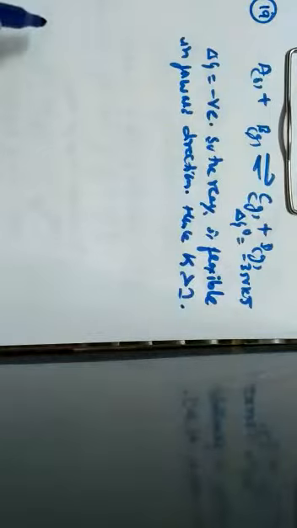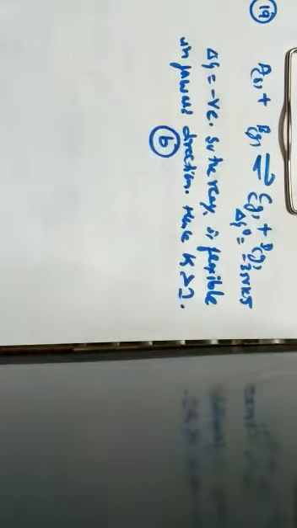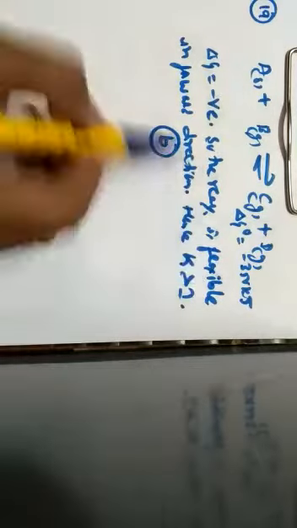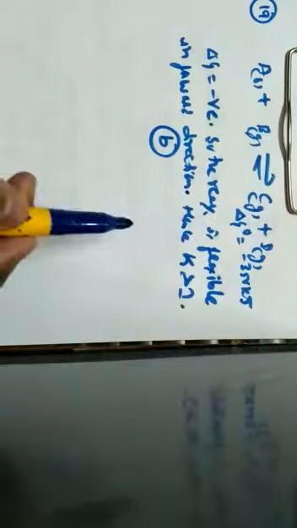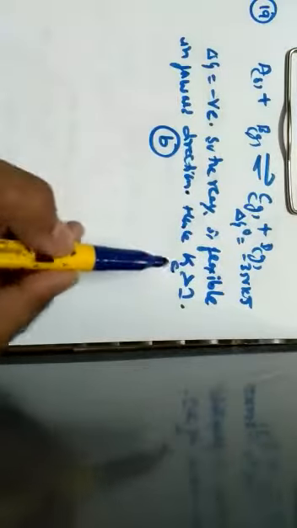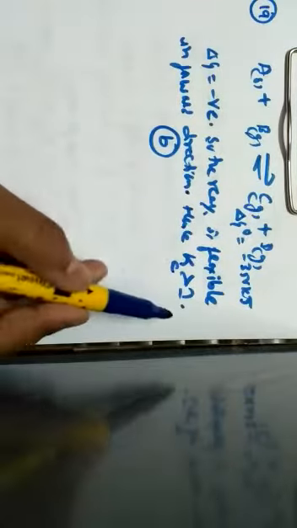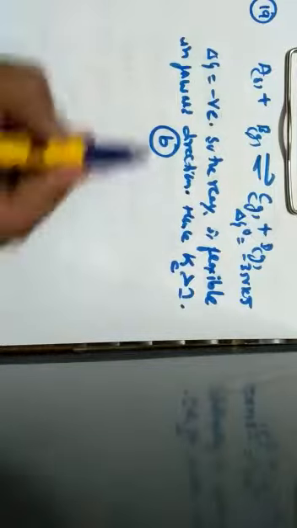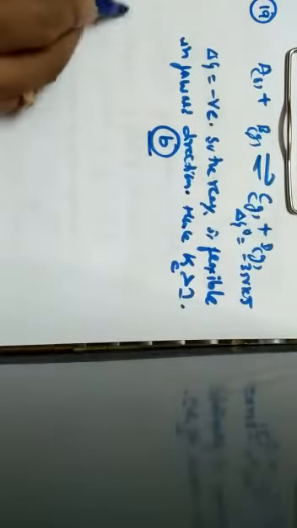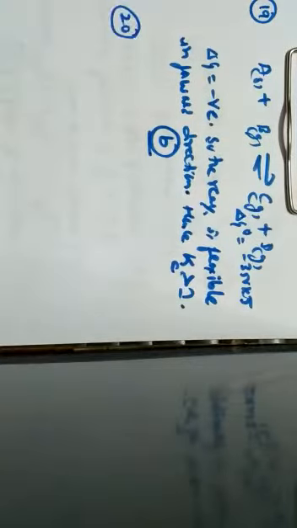So when we go through the options, option B is clearly true, that is, the equilibrium constant is greater than 1, because delta G is negative and the reaction is feasible in the forward direction. So the equilibrium constant Kc will have a value greater than 1, which is given by option B. Next one, question number 20.